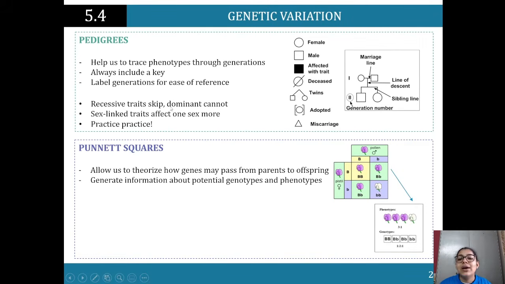So, recessive traits skip generations, dominant cannot. Like we spoke about earlier, recessive traits will skip generations. In the hair color example, great-grandparents had red-colored hair, grandparents didn't, parents didn't, but the child might have it. It's a recessive allele that has skipped 2 generations. If red hair color was a dominant allele in their DNA, then it would pop up in every single generation. It will not skip generations.